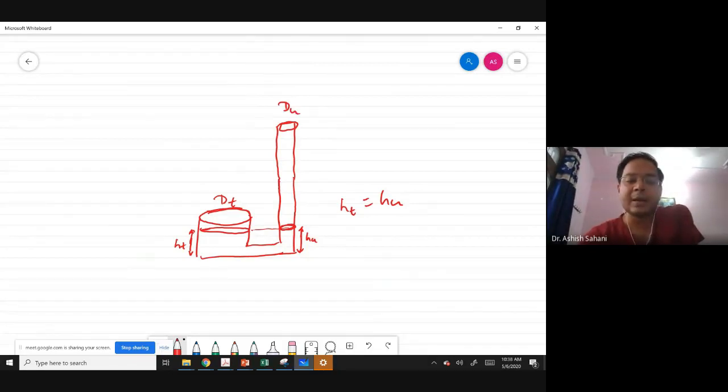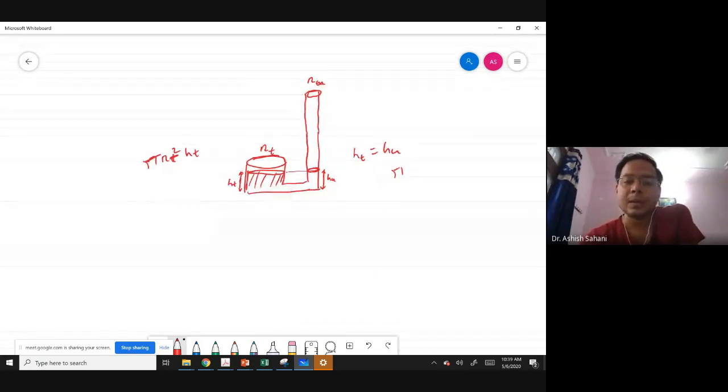Let's take it as radius RT and radius RU. So the initial volume of mercury on the left side will be pi RT square HT, and the volume on the right side will be given by pi RU square HU.